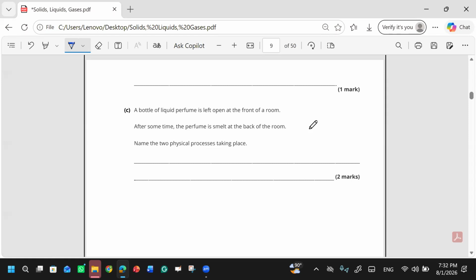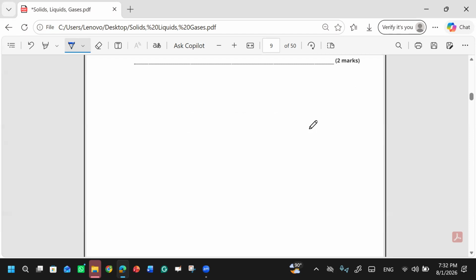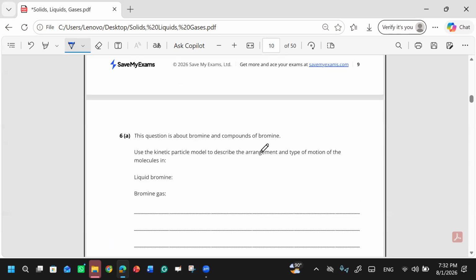Basically, the liquid is enclosed in a container, in the perfume bottle. So that liquid is escaping the bottle in the form of vapors. So this is known as evaporation, because the liquid is converting into gas, and in the form of gas it is being spread out. So this is evaporation, and the spreading of the particles is diffusion.